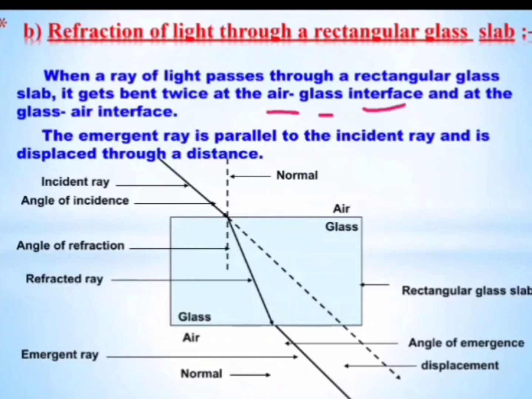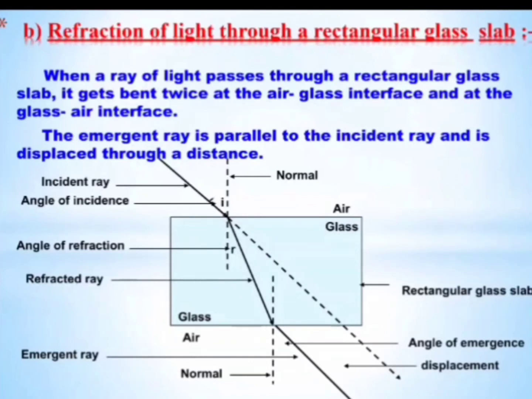Now if we draw a normal at this place, now we can see actual path light का देखो ये था, right? This was the actual path of light, but while passing through glass, it has bent towards the normal, and we can label the angle of incidence and angle of refraction and angle of emergence here.